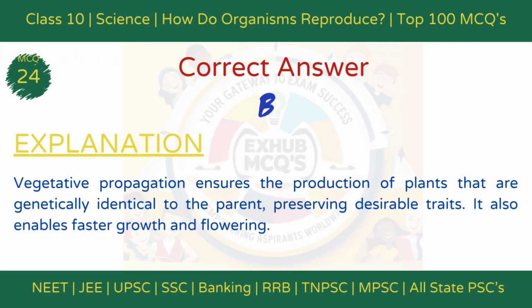The correct answer is option B. Ensures plant uniformity. Explanation. Vegetative propagation produces plants genetically identical to the parent, preserving desirable traits. It is widely used in agriculture for faster and uniform crop production.